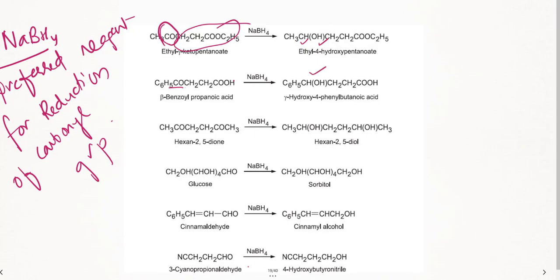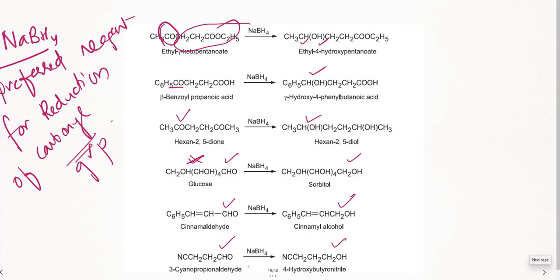Third example also, wherever there is a carbonyl group, it adds hydrogen. Fourth example also, this is not the carbonyl group, this one here is the aldehyde carbonyl group, there it will add hydrogen. Means wherever you have carbonyl, there only reduction will happen.